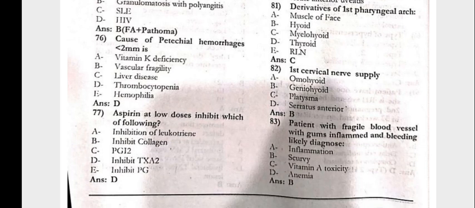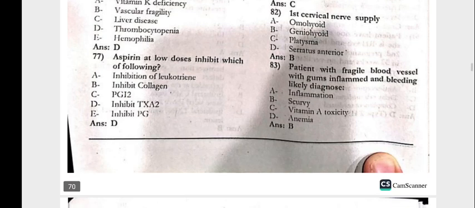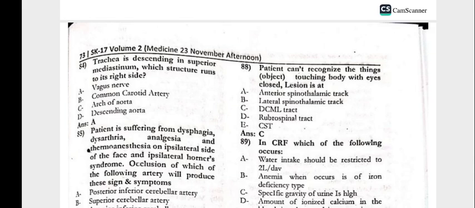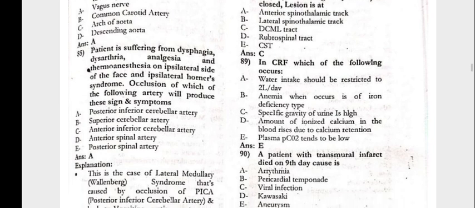82. First cervical nerve supply is the geniohyoid. The patient with fragile blood vessels, with the gums inflamed and bleeding, likely diagnosis would be scurvy. The trachea is descending in the superior mediastinum, which structure runs to its right side? That is the vagus nerve.